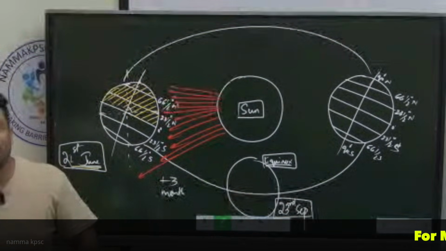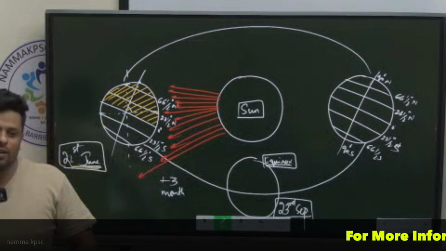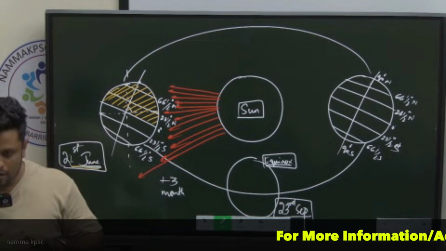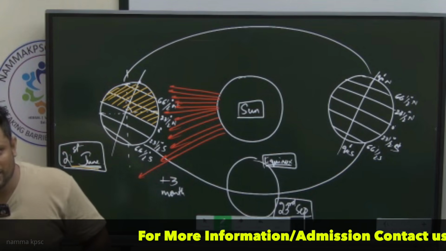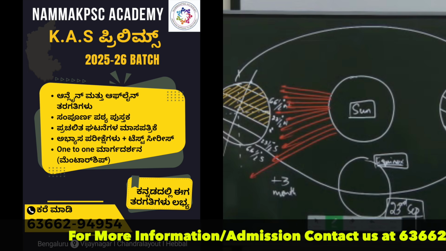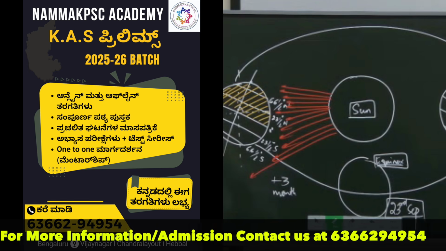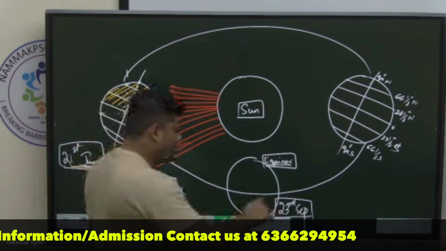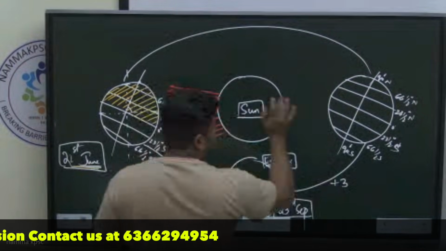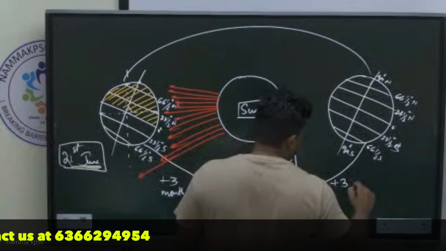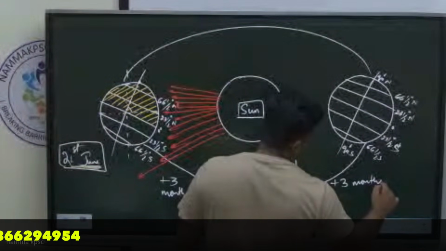Is the duration of the daytime longer, or is the duration of the night time longer right now? February, March is coming. Night time is longer. Correct? Okay, anyways. Let's move to this position, plus 3 months. Six months later we come here. Correct? Now can I say the entire situation reverses?